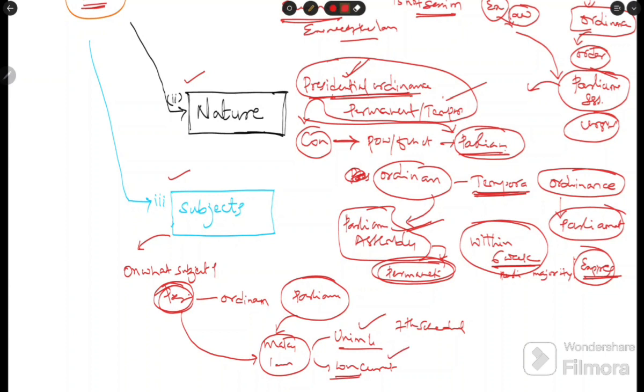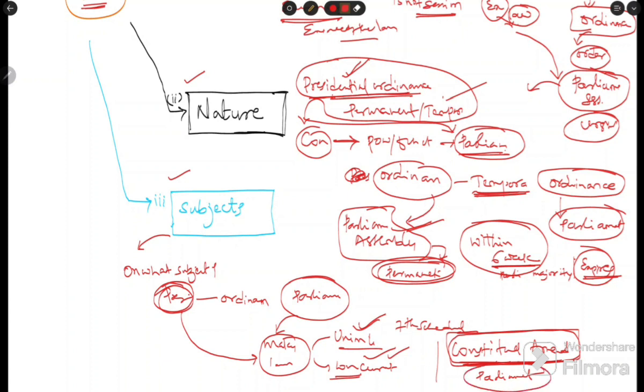But there is one exception to this, that is the Constitutional Amendment Bill. The president can make ordinances over the Union list and concurrent list, but the president can't pass an ordinance amending the Constitution. An ordinance which amends the Constitution, Parliament can only bring this one. I hope it is clear now.